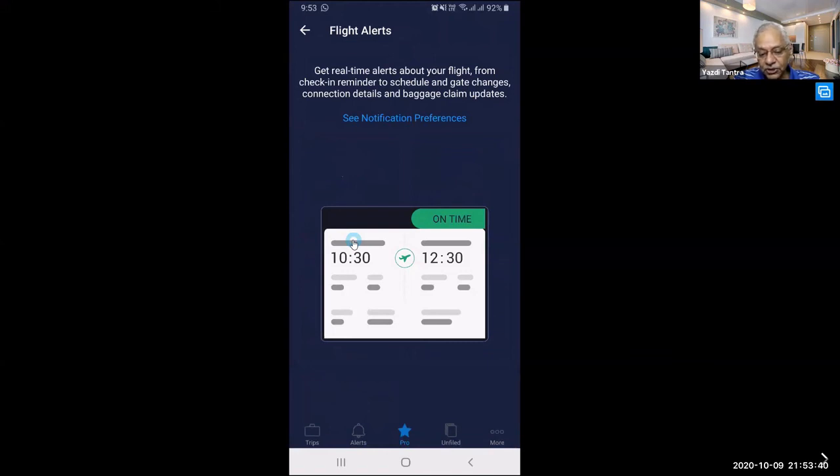In the US, if you are traveling, even your baggage claim counter, it will tell you before you get off the plane, and once you get your Wi-Fi connected, it will even tell you which counter you can claim the baggage from.